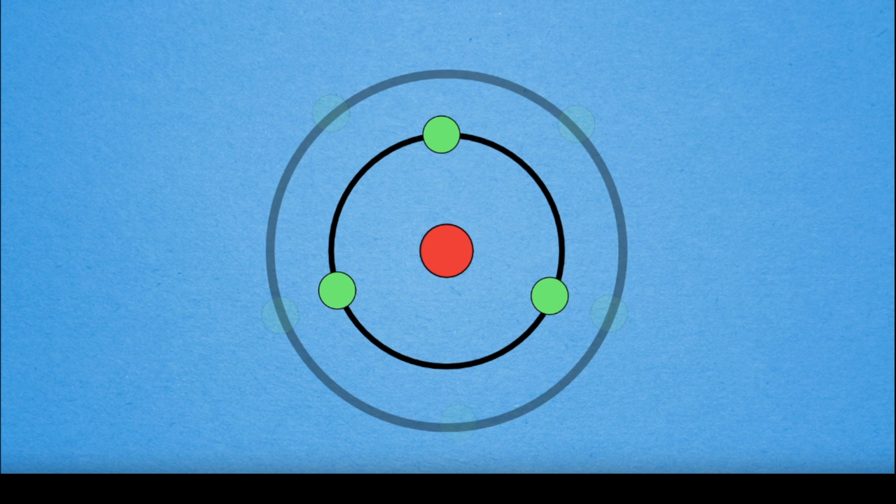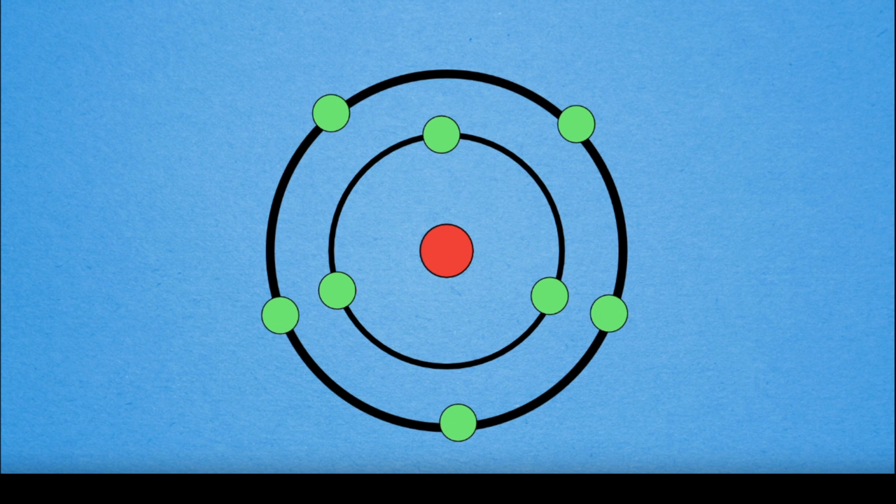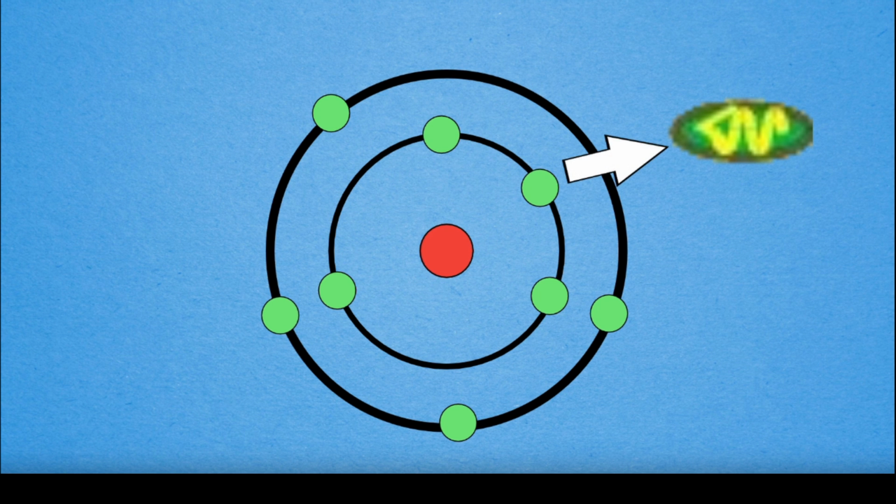Let's picture an atom. Here are the electrons revolving around the nucleus. And suddenly, one of these electrons drops down to a lower energy level. And as a result of this, it produces what is known as an emission. This emission is in the form of a photon. And when we consider that light is actually made up of these packets of energy, or photons, in reality, these packets of energy are really just particles of light. And this is an example of a wave expressing the properties of a particle.